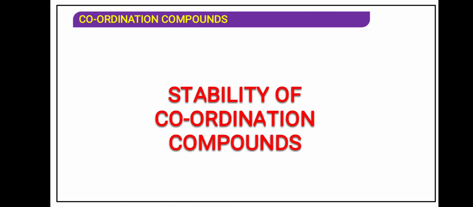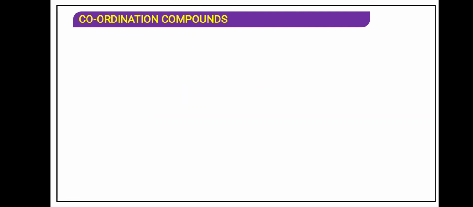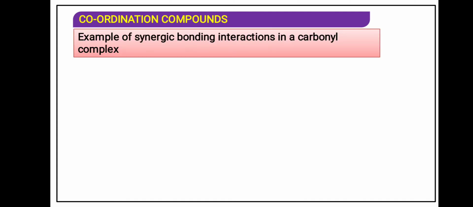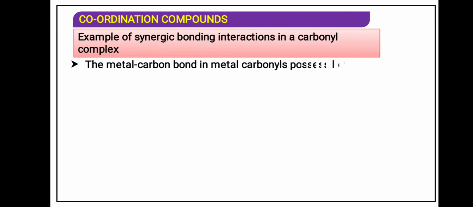Stability of the coordination compound. Now we will study the stability with respect to the neutral complex. Synergic bond interaction in the carbonyl complex. We have many examples of carbonyl complex. One of the examples is nickel carbonyl, that is nickel tetracarbonyl, nickel 0. And we have an iron example also.